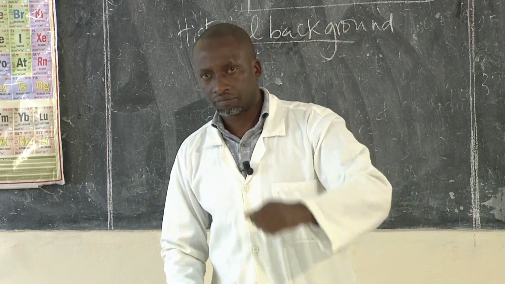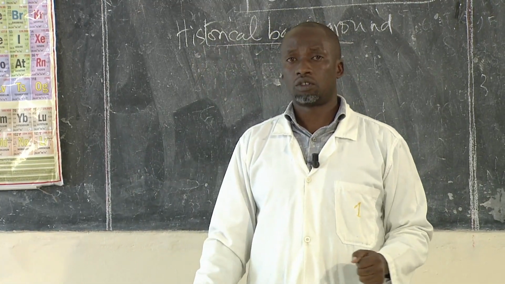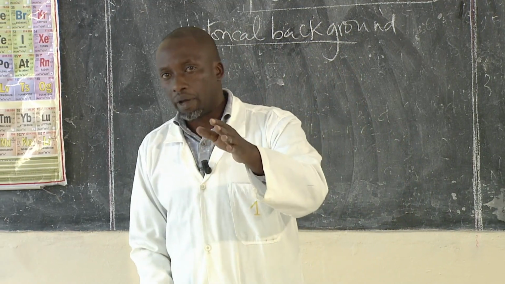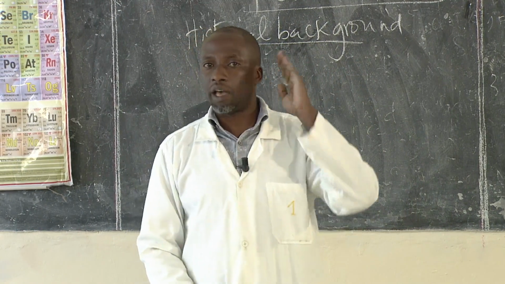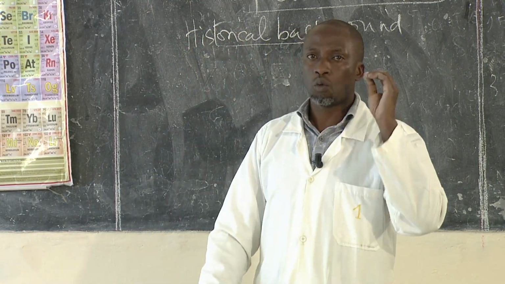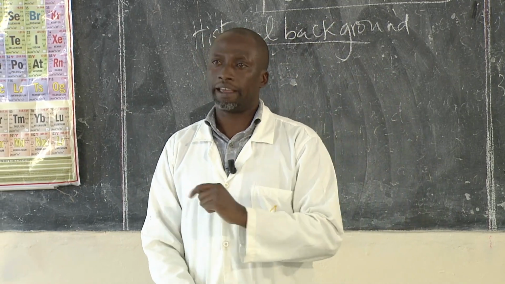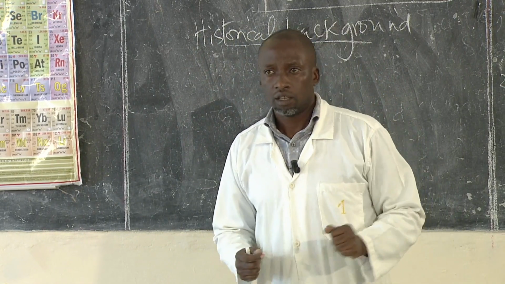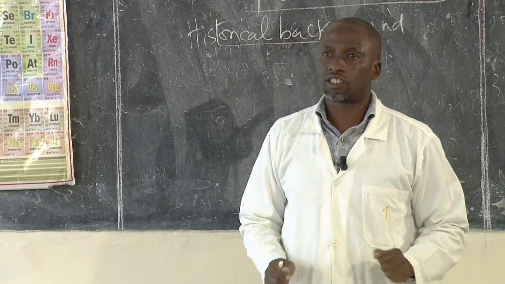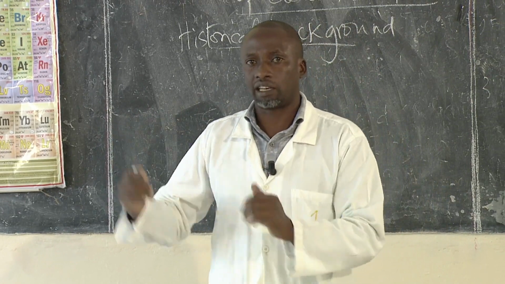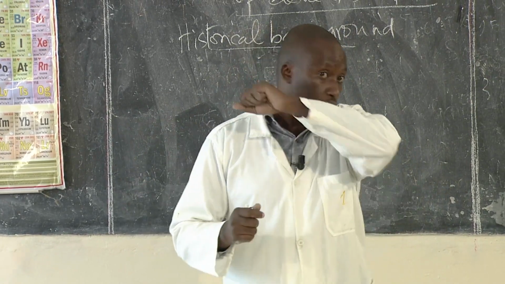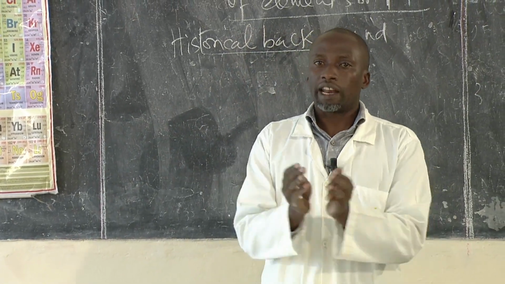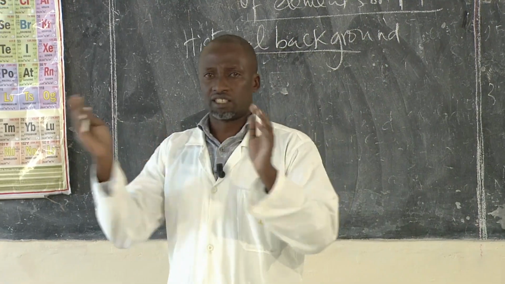In 1864, the German chemist by the name of Johann Wolfgang Dobereiner came up with another arrangement. Still, the known elements had now increased to 56. So he arranged the elements in groups of threes.